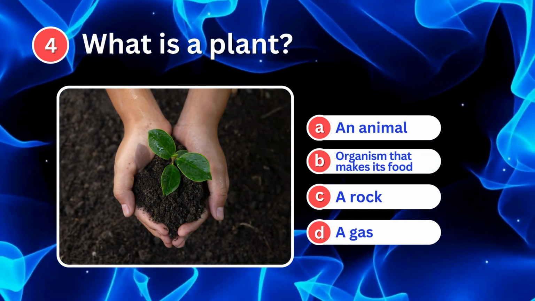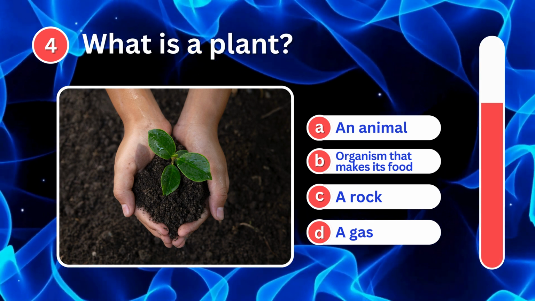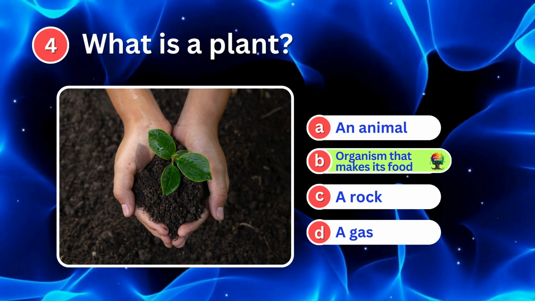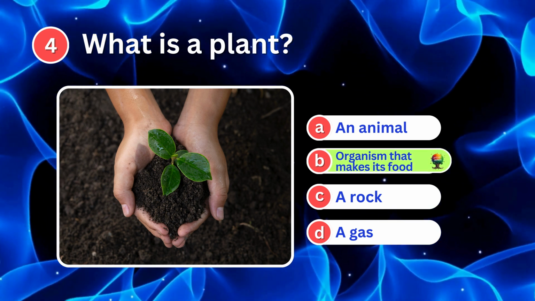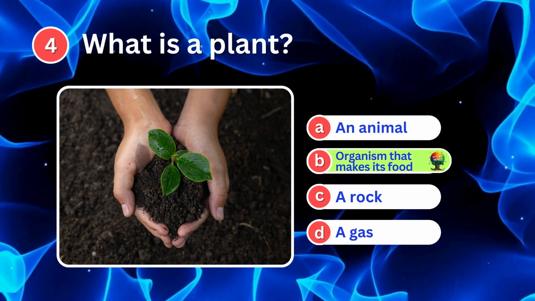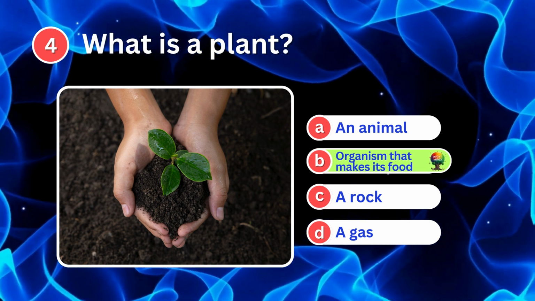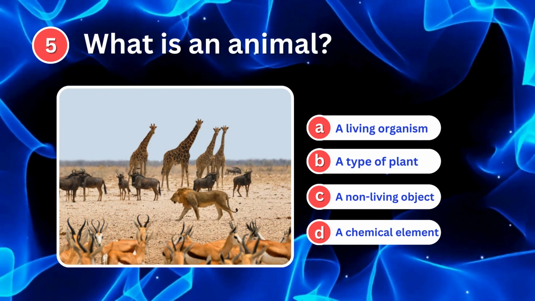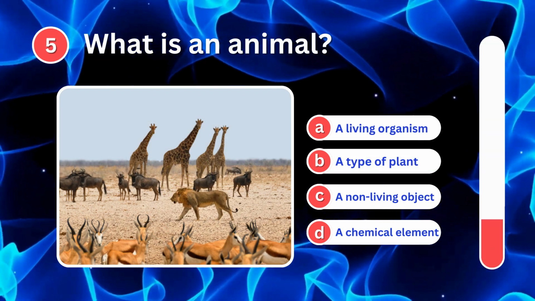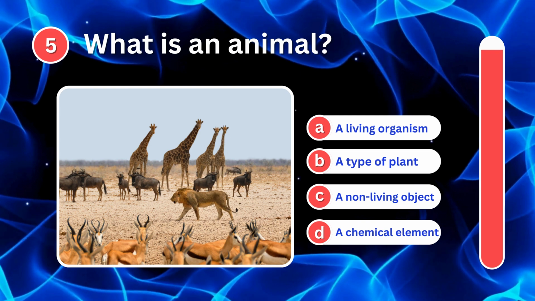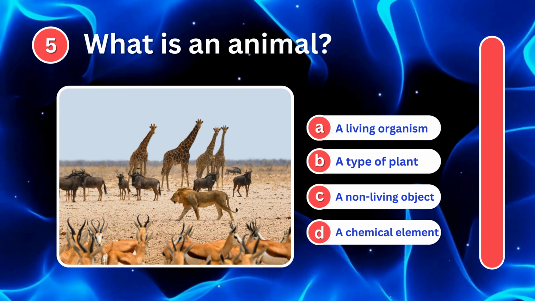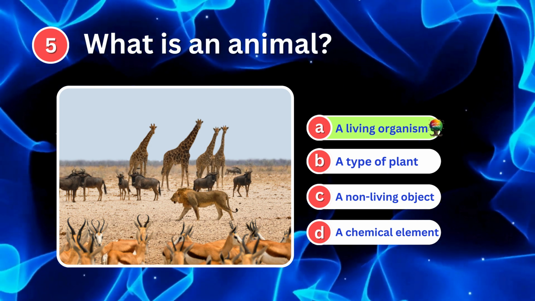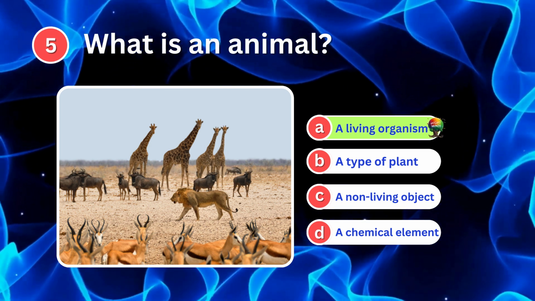What is a plant? It's an organism that makes its food. Plants use photosynthesis to make their food from sunlight. What is an animal? It's a living organism. Animals are living organisms that need food to survive.